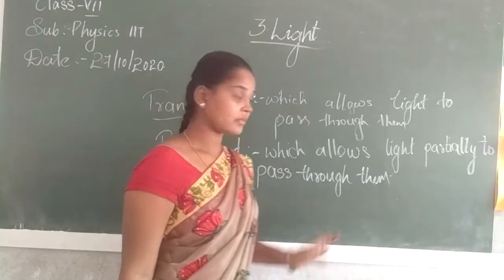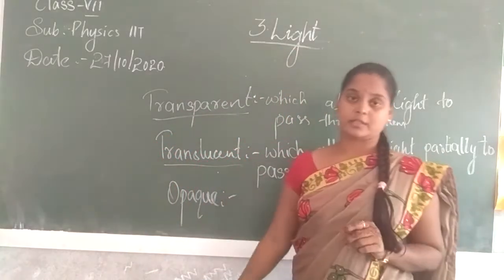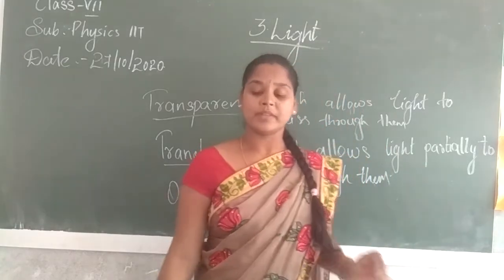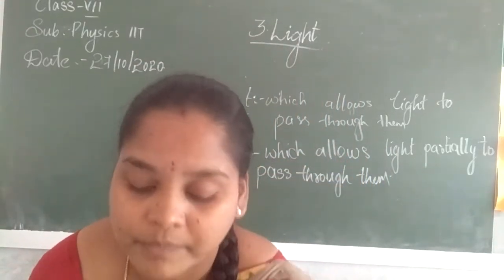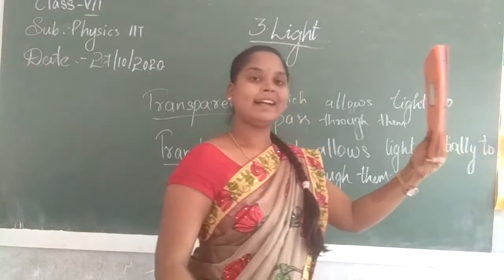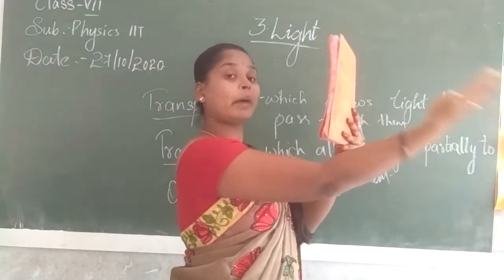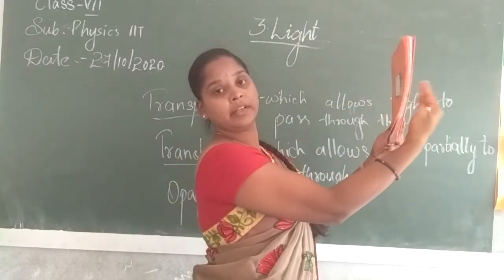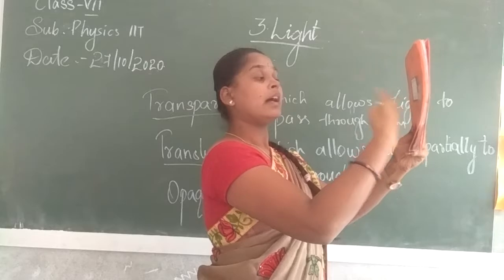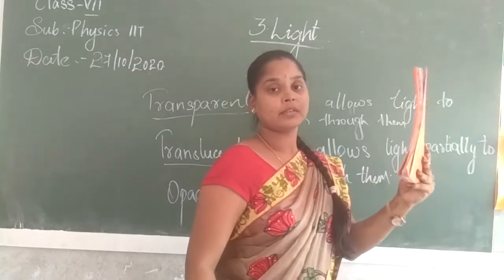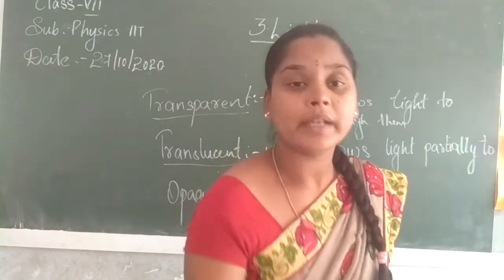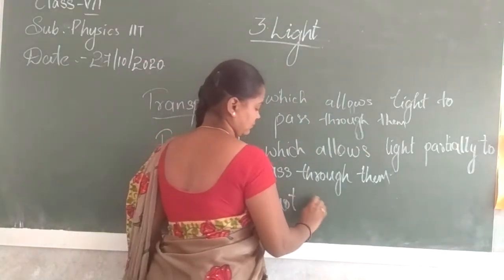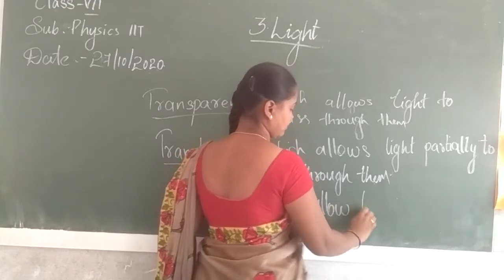Okay. Next, what is an opaque object? An opaque object is an object that does not allow any light to pass through it. For example, if I take this book and keep it like this, I could not see what is on the other side, because light is not passing through this book. It is not reaching my eye. It is just stopping here and is reflected back from it. That is the reason I could not see what is on the other side. So this type of object is called an opaque object. Objects that do not allow light to pass through.